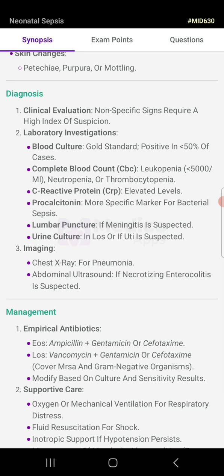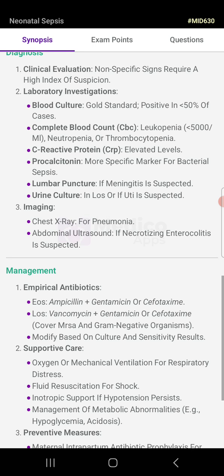For the diagnosis, clinical evaluation, as the signs are non-specific, requires a high index of suspicion. Laboratory investigation: blood culture, the gold standard, positive in less than 50% of cases. CBC: leukopenia, less than 5000, neutropenia or thrombocytopenia. C-reactive protein, elevated level. Procalcitonin, a more specific marker for bacterial sepsis.